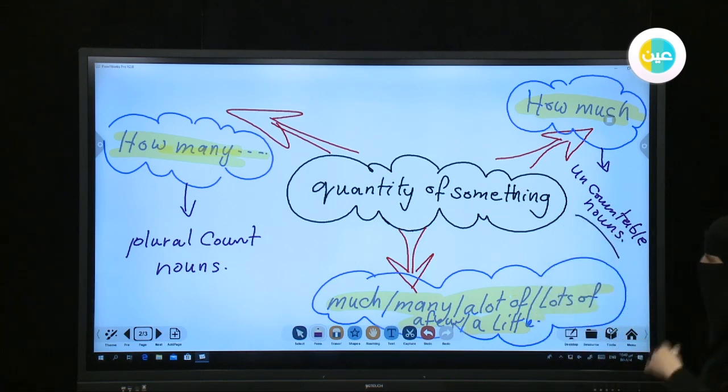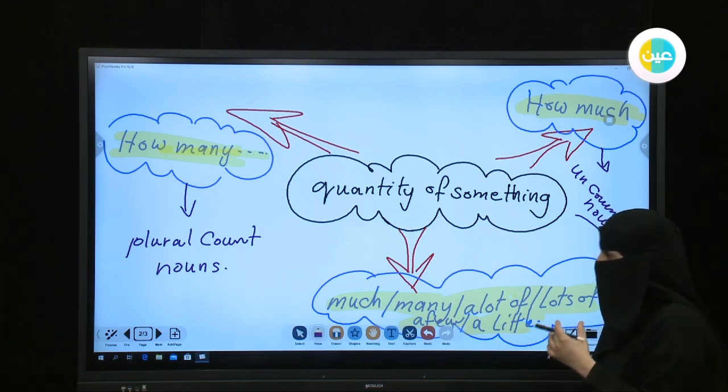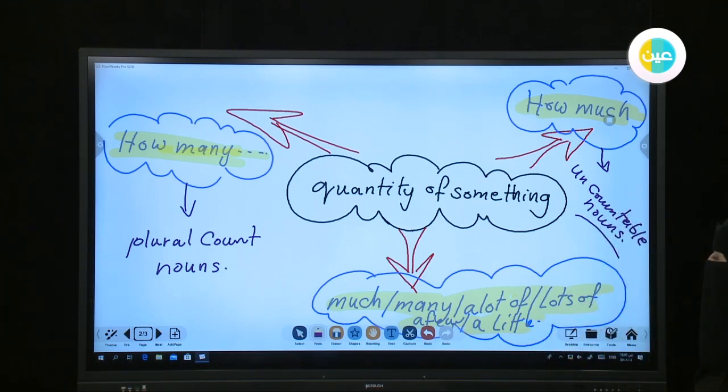Okay, this is a brief mind map for our lesson today.